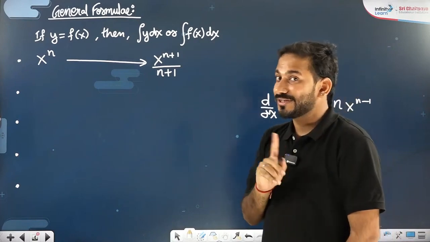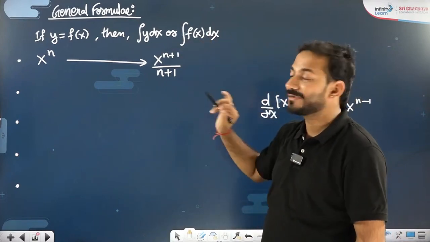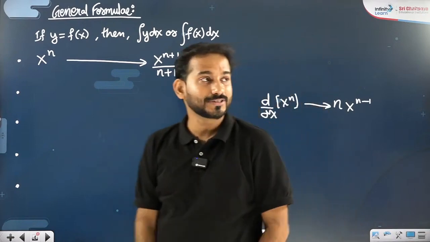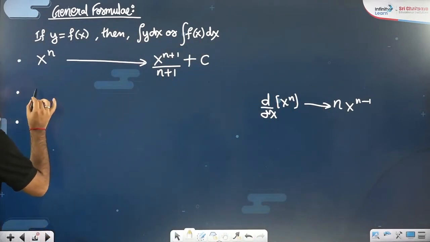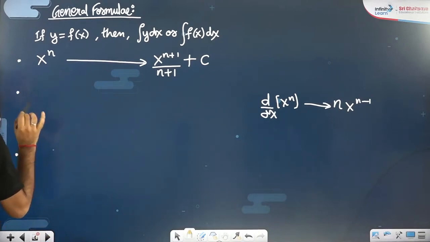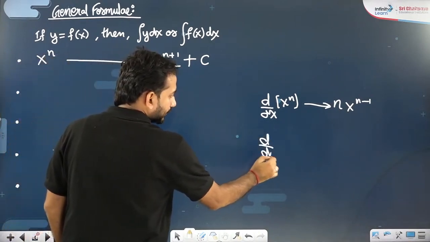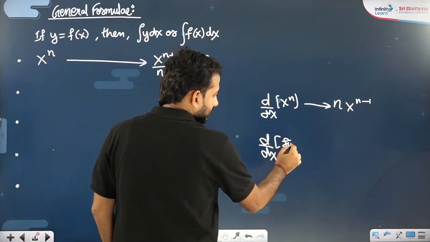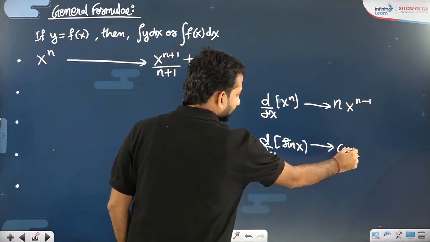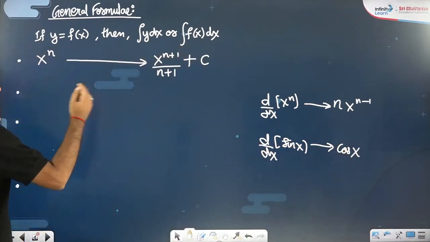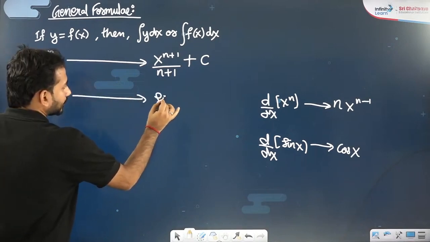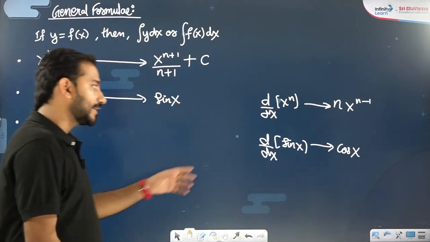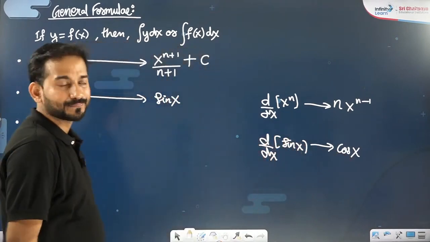But the story is not completed because you haven't applied the limits. So you must apply the constant of integration C. Must be there. Okay. Again, suppose I have a constant property I am talking about. If you remember, sin x derivative was cos x. d by dx of sin x was cos x. So since integration and differentiation are opposite processes, cos x integration is sin x.